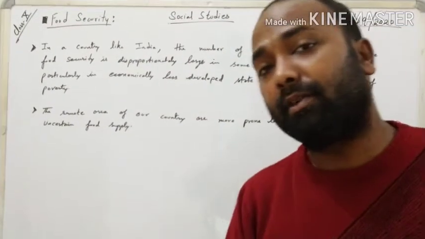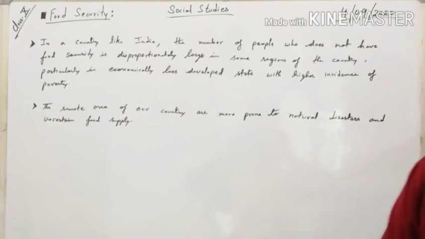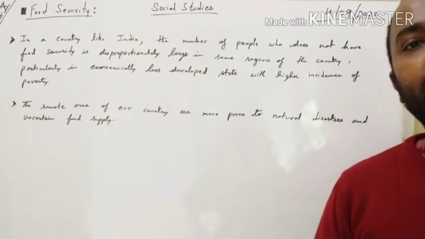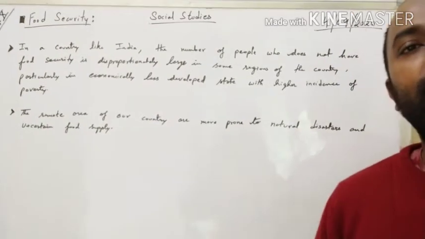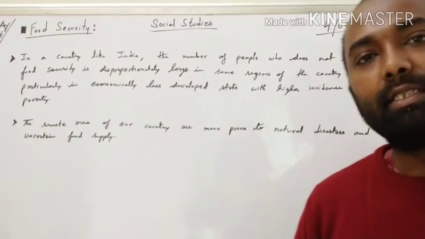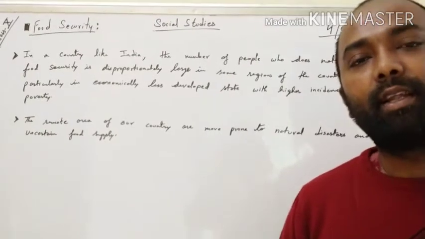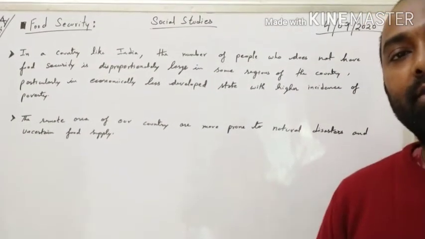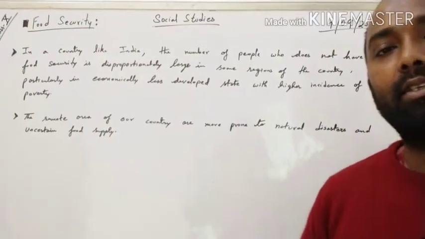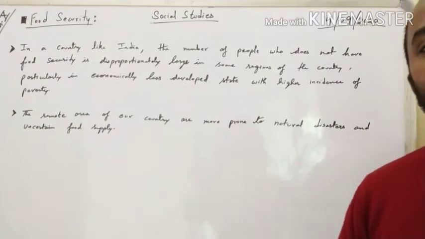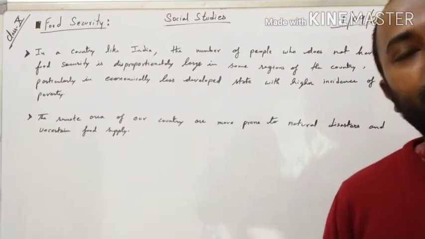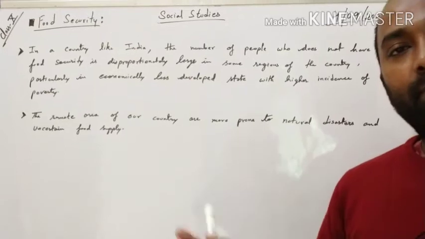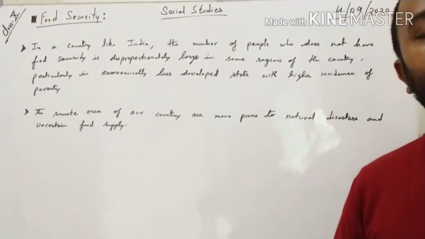There are some states in our country where the economic development is very less, maybe because of their geographical location. Some states are located in the hilly region, and some are in the desert region. Especially in these kinds of areas, the economic activity will be very less, because the desert region is very hot, and due to sand, agricultural activity cannot be done. Some other activities which they want to do also cannot be performed throughout the year due to the high temperature. They will perform, but the economic activity will be very less.